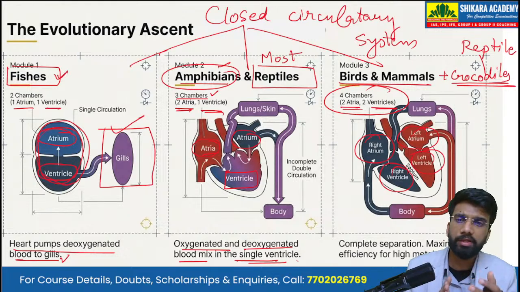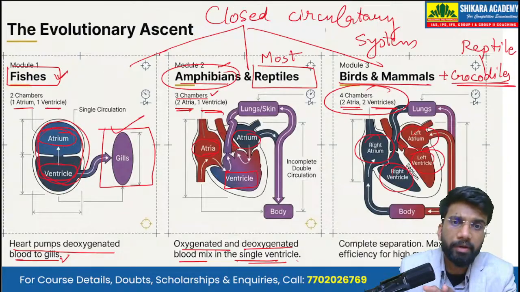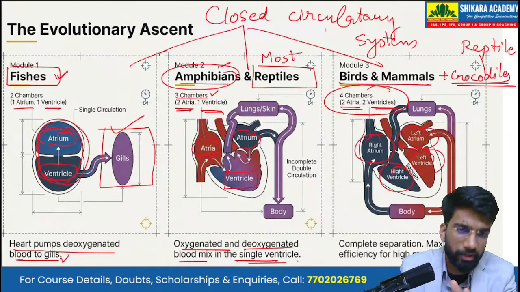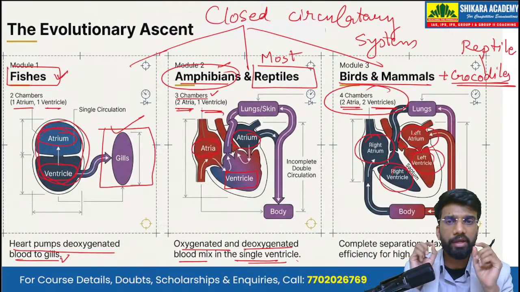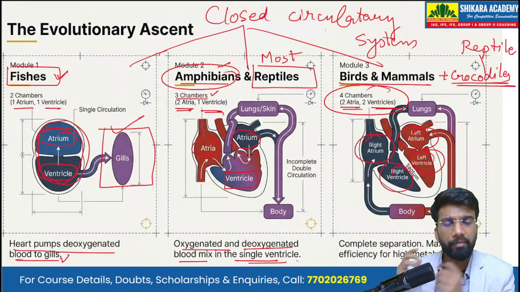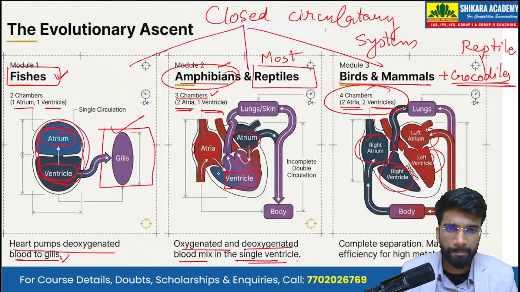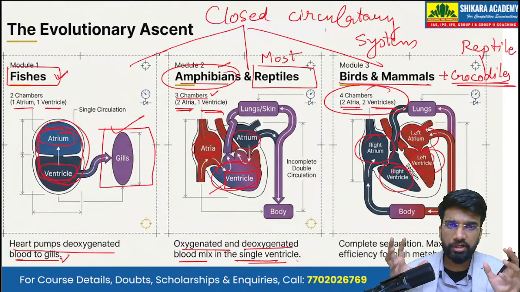It is more advanced as compared to the two-chambered heart, but there is no effective separation of the oxygenated blood and the deoxygenated blood. Oxygenated blood is the oxygen-rich blood from which carbon dioxide has been removed. So in the three-chambered heart of amphibians and most reptiles, because of the single ventricle, there is a mixture of oxygenated and deoxygenated blood.